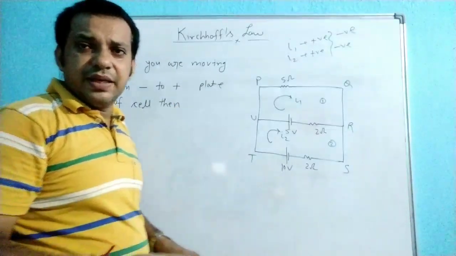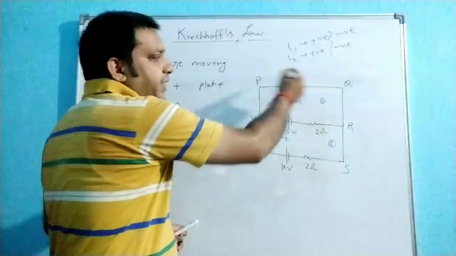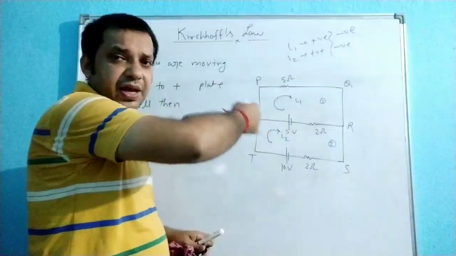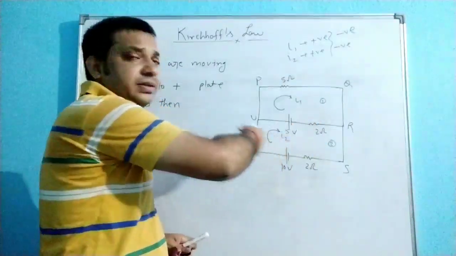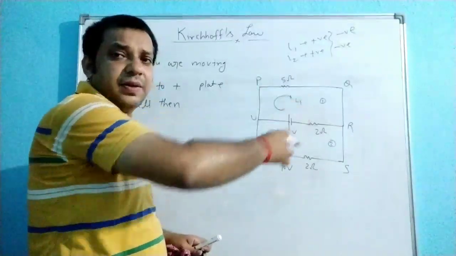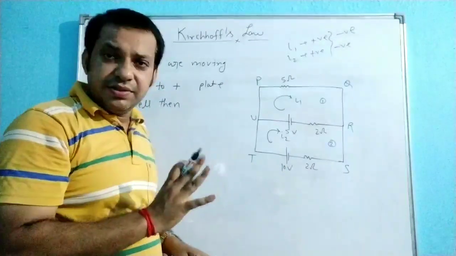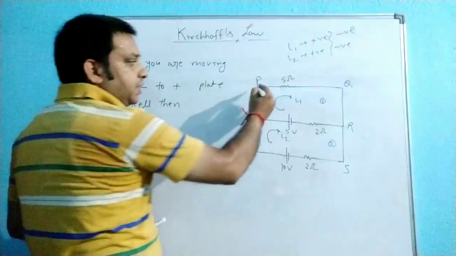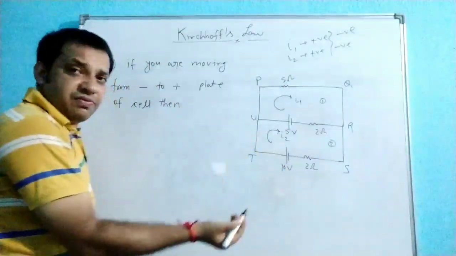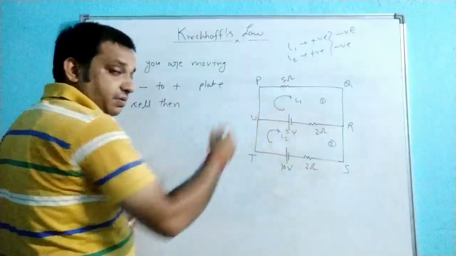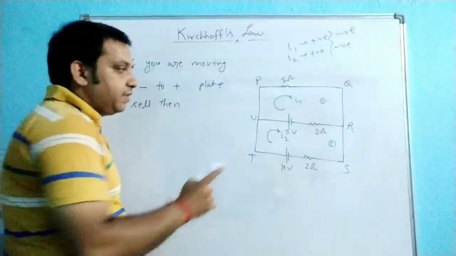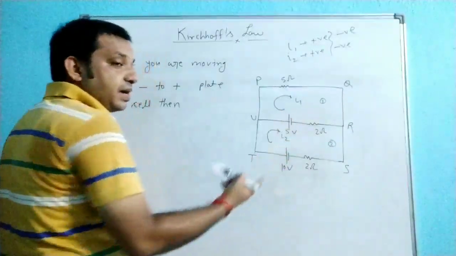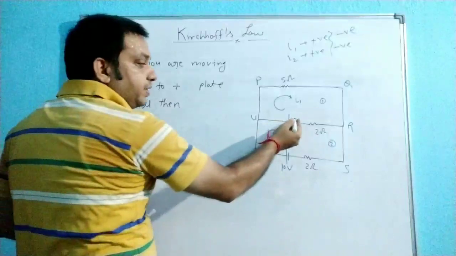whenever we apply the KVL, we have to take a closed path for a loop or a mesh. We take the summation of all the potential differences. If we are moving from negative to positive, that indicates the potential rises.